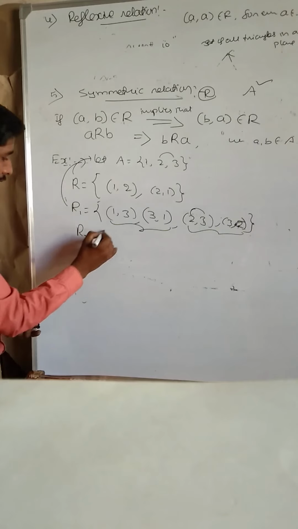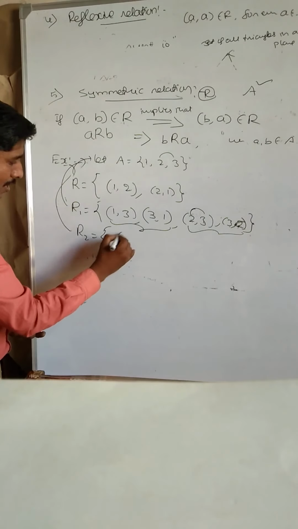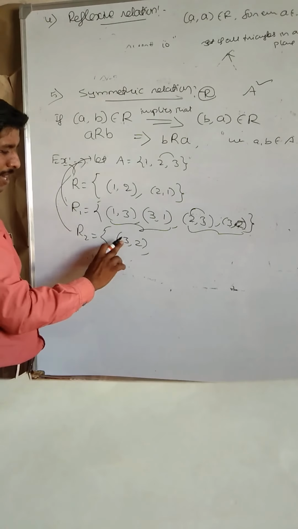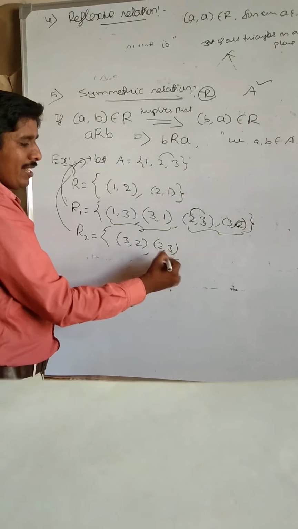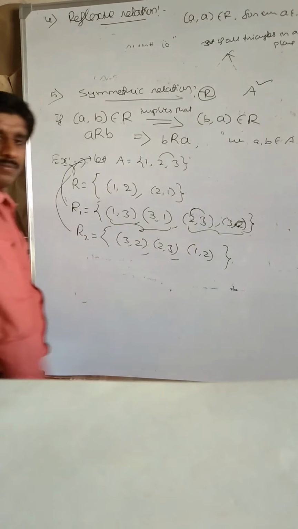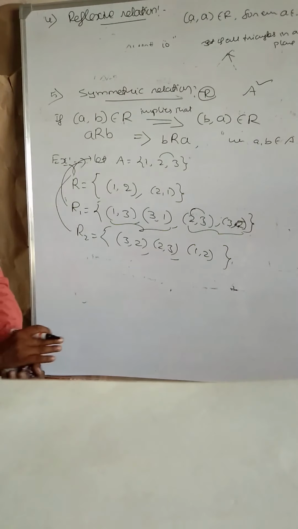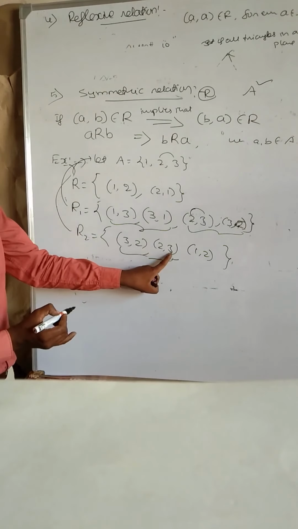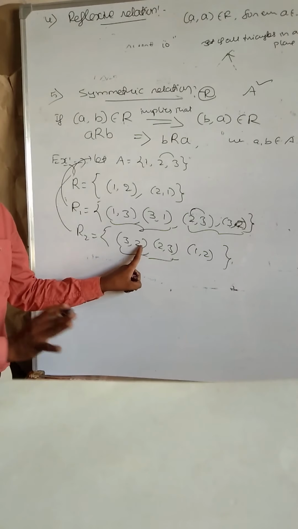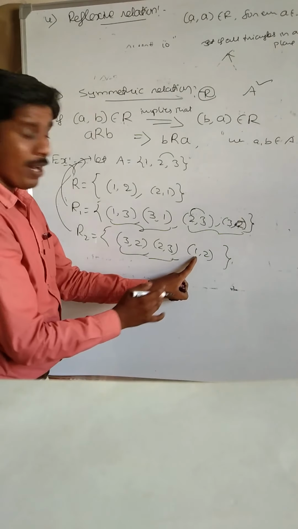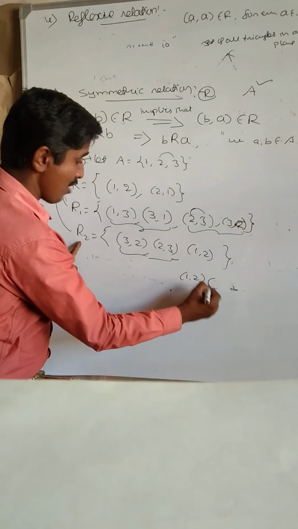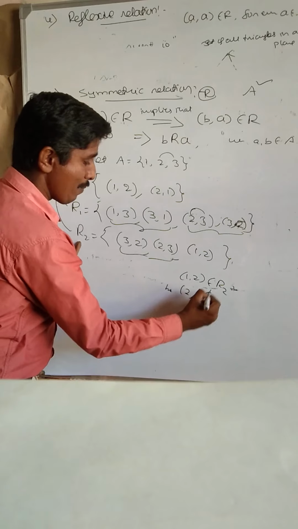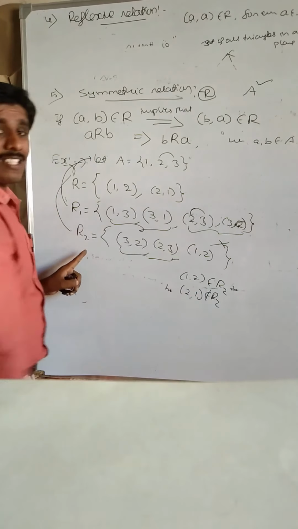One more example, R2. (3, 2): here (a, b). For it to be symmetric, (b, a), that is (2, 3), must be included. Okay. Next, (1, 2). Is it symmetric? Observe here: (3, 2) belongs to the relation and (2, 3) belongs to the relation. Okay, it satisfies the symmetric condition. But (1, 2) belongs to relation R2, while (2, 1) does not belong to the relation. Therefore, it is not symmetric.